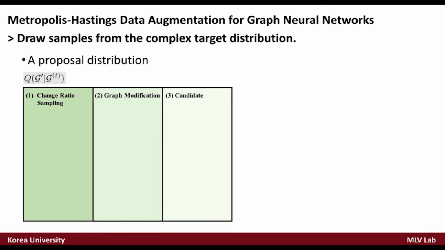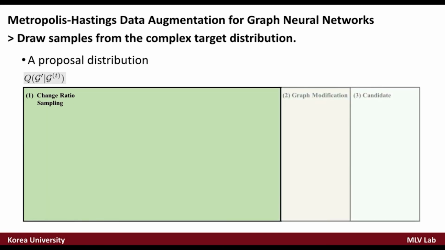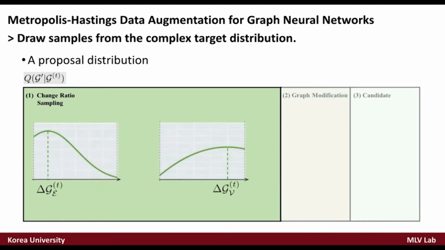Sampling a candidate graph G' from the proposal distribution Q given a current sample Gt consists of 3 steps. In change ratio sampling, with the Gaussian distribution given the graph change ratio of current sample Gt as mean, we draw the change ratios delta G'(E) and delta G'(V) of our candidate graph.